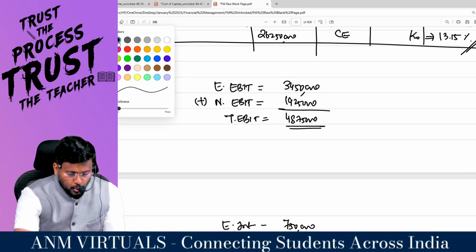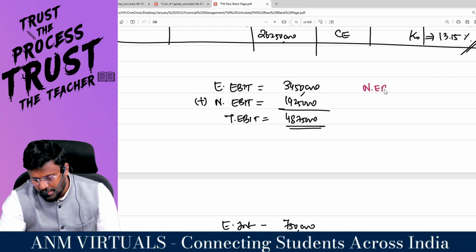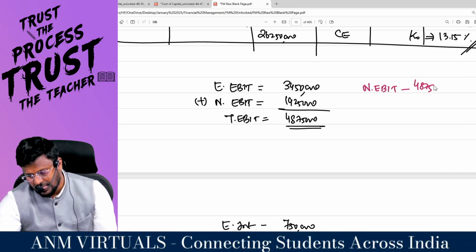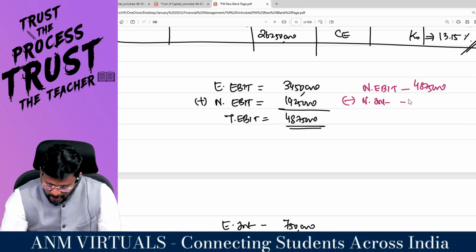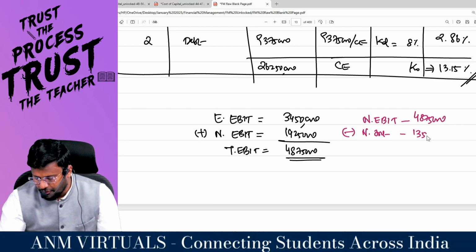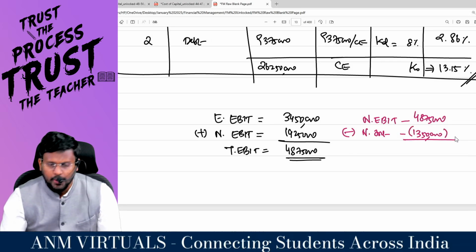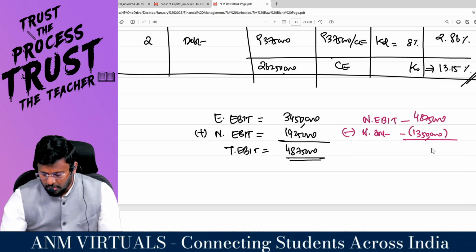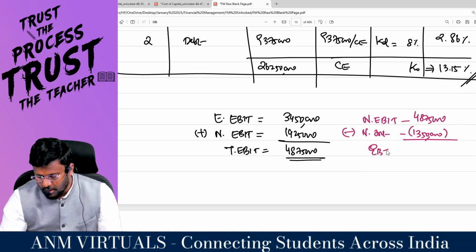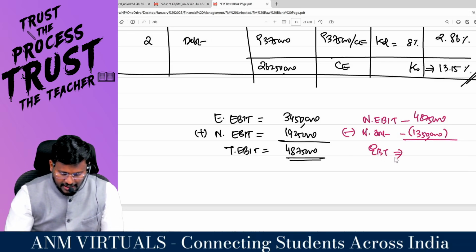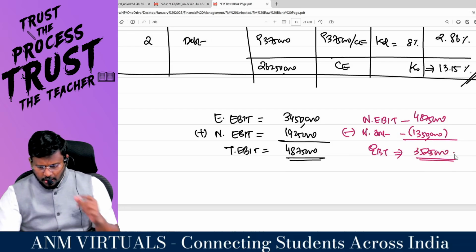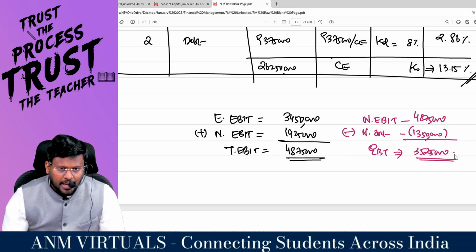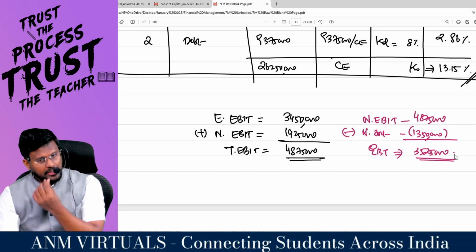So my dear lovable students, the new EBIT total I am saying is 48,75,000. Comfortable? Less the new interest, totally 13,50,000. EBT, earnings before tax, will be 48,75,000 minus 13,50,000, which comes to 35,25,000. You tell me, have they injected more debt into the capital structure? Yes, sir. Without increasing the equity.